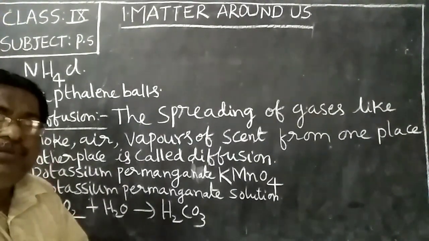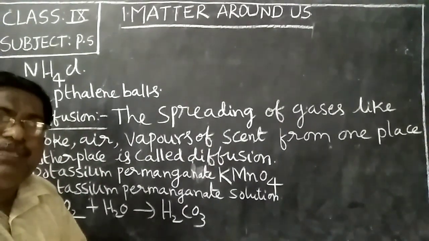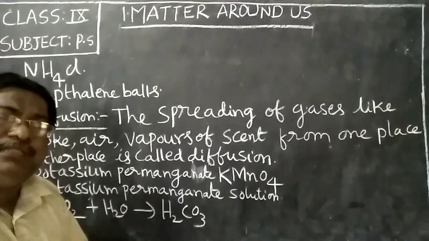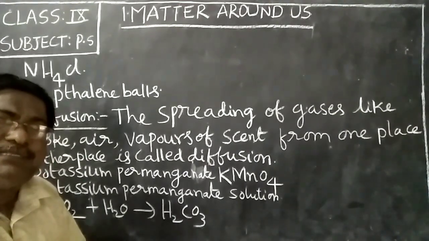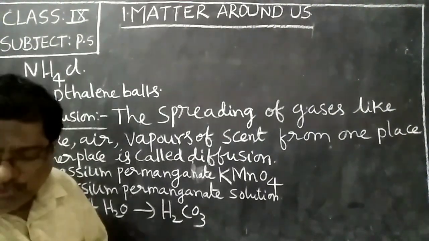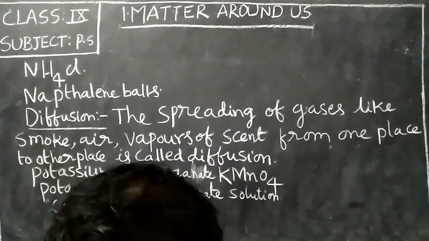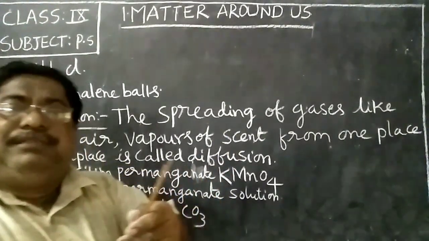Now the first one, agarbatti. Whenever we burn the agarbatti, fumes will spread in the gases. That is called diffusion of gases in gases. Now I will show two activities. What do you call these, children?